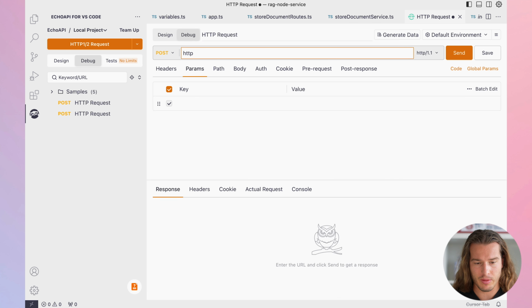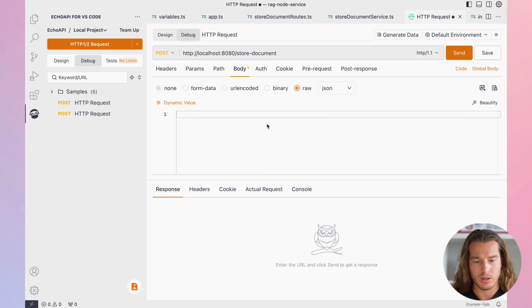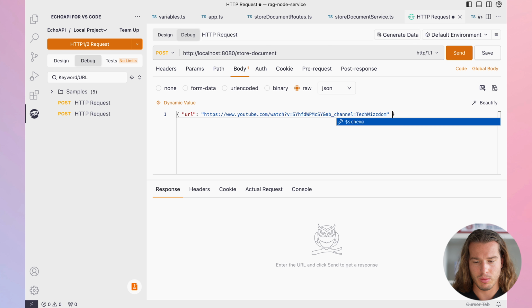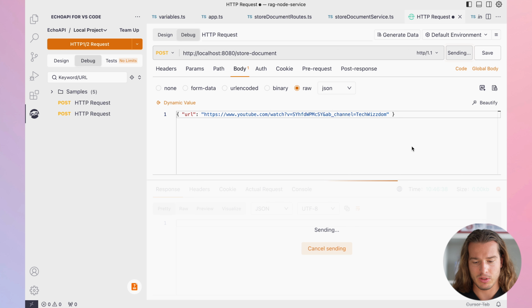So we again have HTTP localhost 8080, and we have store document. The only thing we need is to pass URL in the body, so let's just pass it as raw JSON. So we have URL and we have this. And now if we send it,